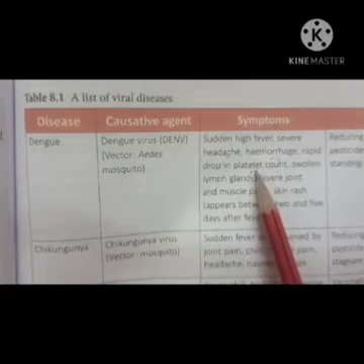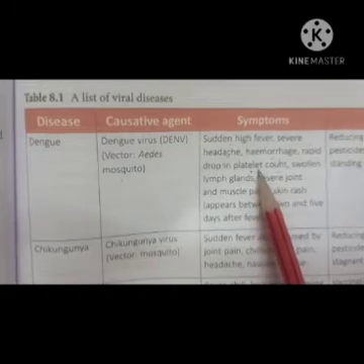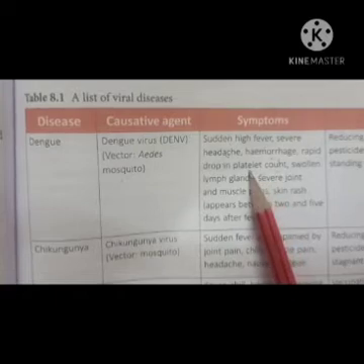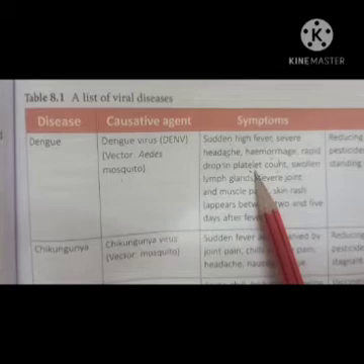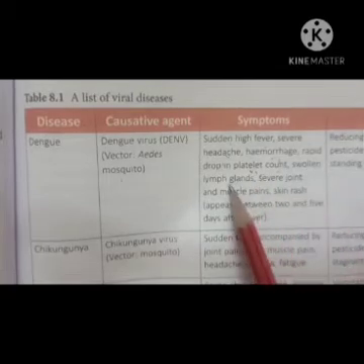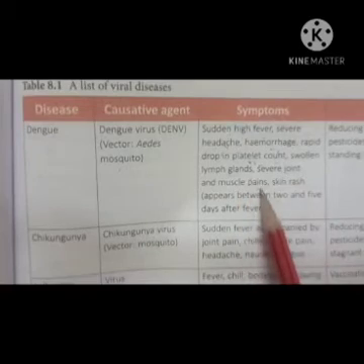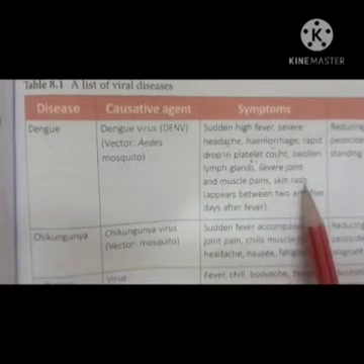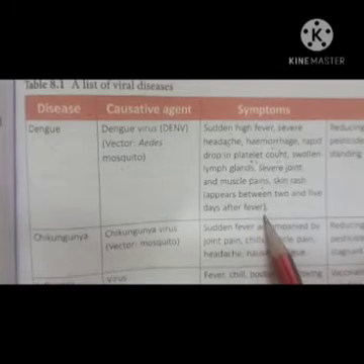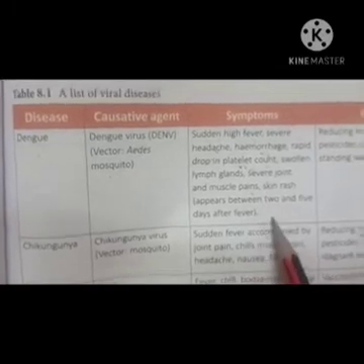Right? What are platelets? You have read in the previous chapter on the circulatory system. There are 3 types of blood corpuscles in our blood, that is your RBCs, WBCs and blood platelets. And their number decreases in dengue. And the swollen lymph glands, they swell up. Severe joint and muscle pains and skin rashes appear between 2 and 5 days after the fever. Okay, these are the symptoms of dengue.